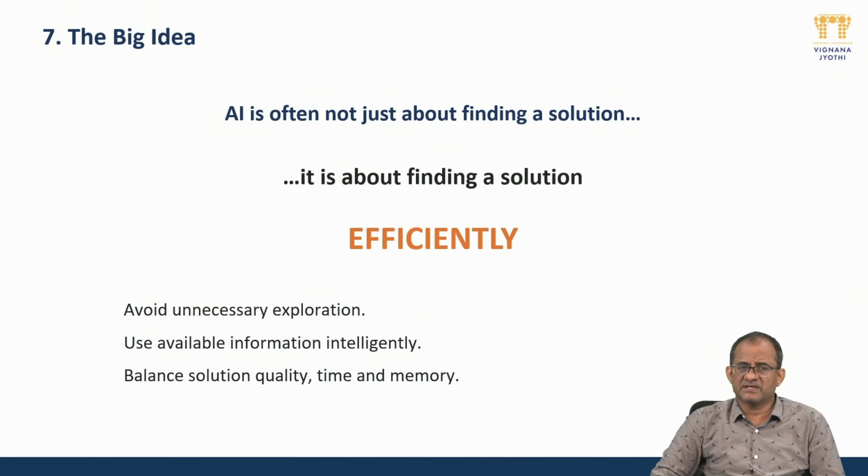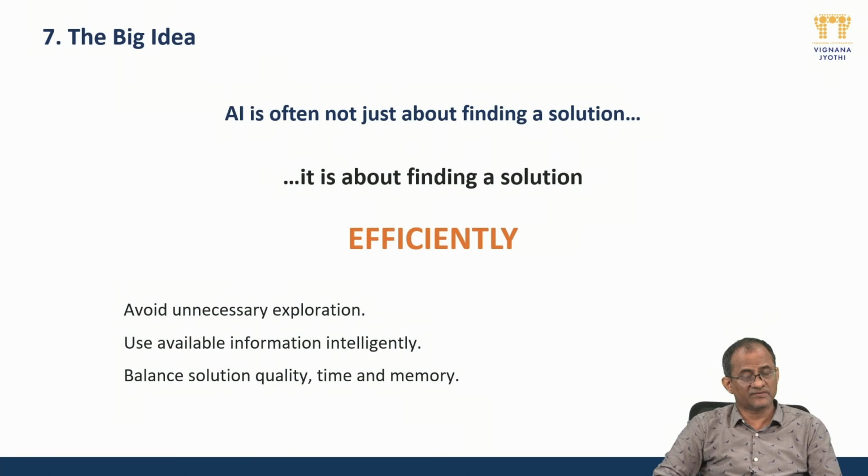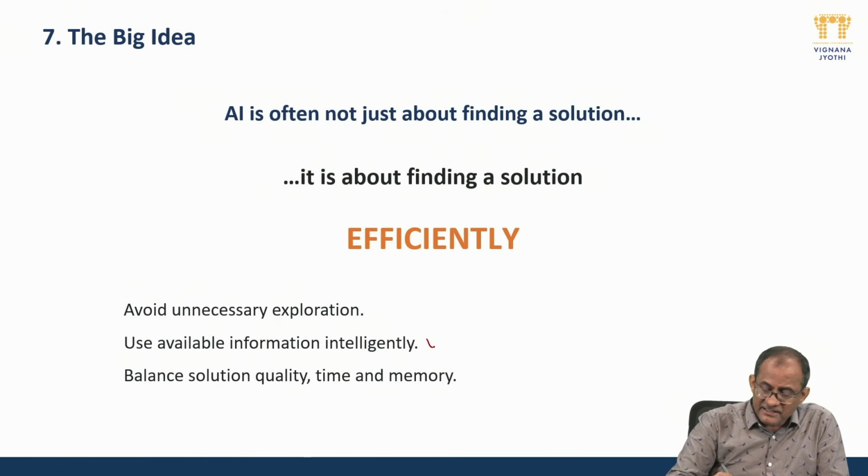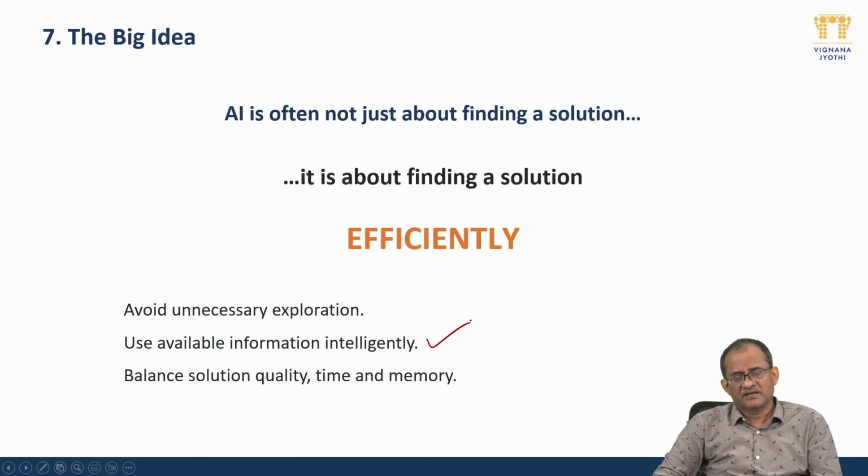Ultimately, what is the big idea? The big idea is that AI is often not just about finding a solution, but finding the best solution. It is about finding a solution efficiently. That word efficiently plays a very big role in saying that AI is perfect. How is it said to be efficient? It helps us in avoiding unnecessary explorations. It helps us in using available information intelligently. Intelligently means whichever is required, we simply use it.